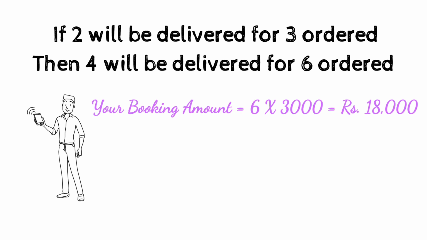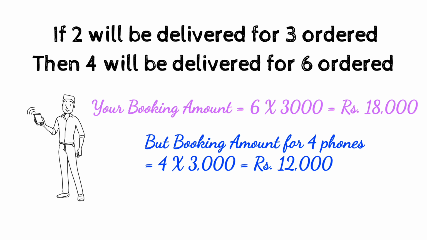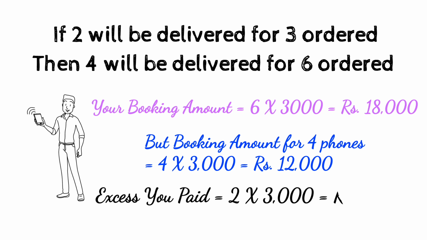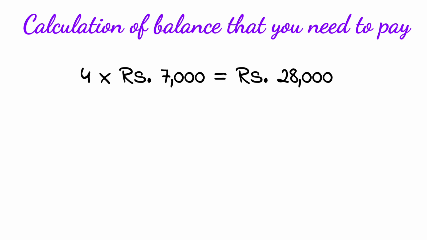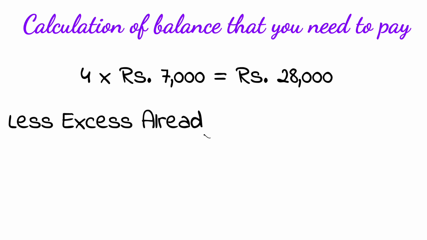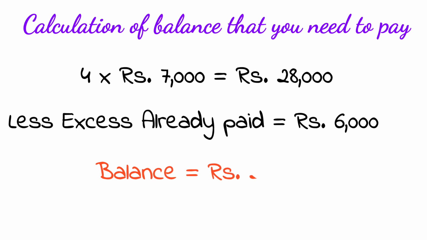You have already paid the booking amount for 6 phones, 18,000 rupees. But now you realize for 4 phones, the booking amount should have been only 12,000. I have paid them excess for the 2 phones which I did not receive or which I will not receive. I paid 6,000 excess. Please give me back my excess. The shopkeeper will tell, sir, please don't ask for the cash. What we'll do is you need to pay 7,000 balance on the 4 phones that we will sell to you, which is 28,000. You just deduct 6,000 from there and you pay us the balance 22,000 rupees. So you are okay with that?